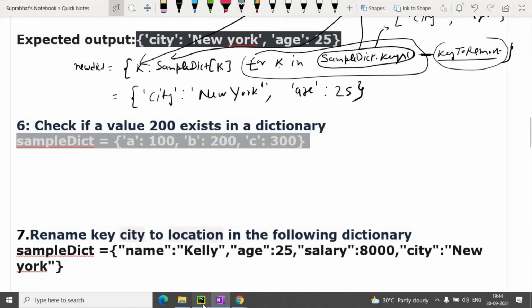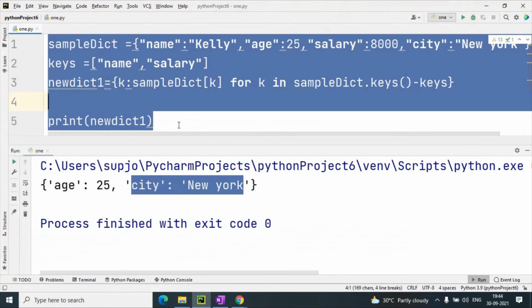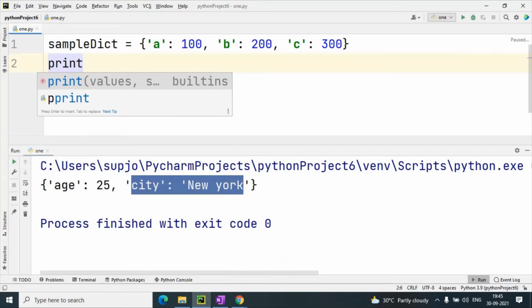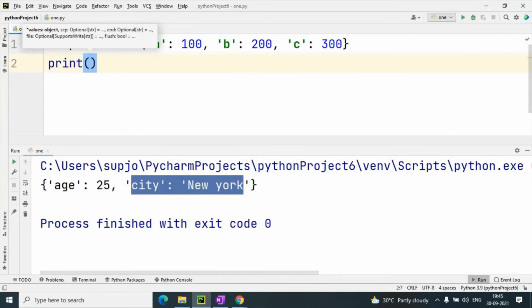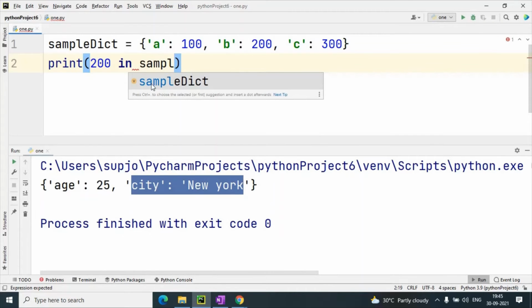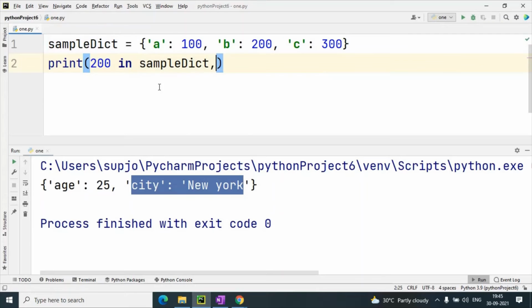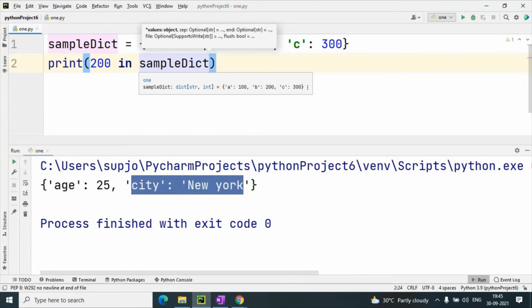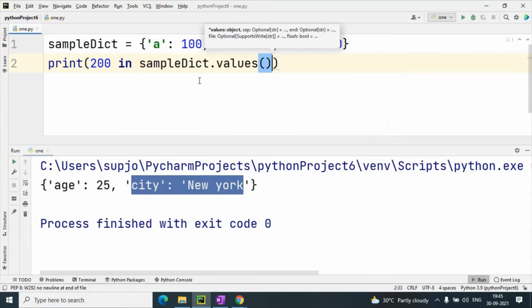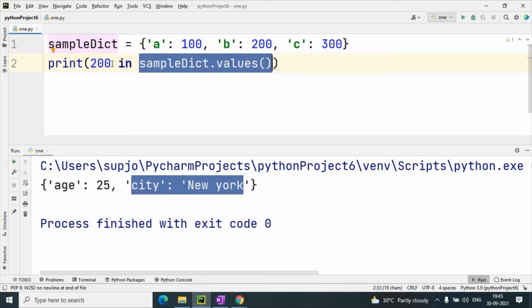Suppose this is sample dict and I have to check, suppose print 200 in sample dict dot, we have to match from the values, because 200 is a value, so I will take values, so it will check from all these values whether 200 is available or not.